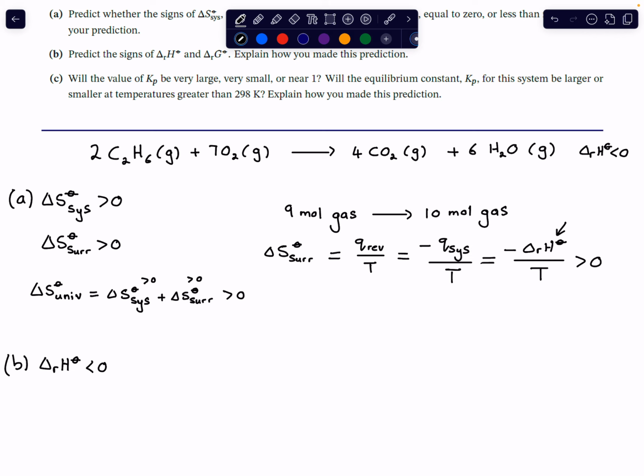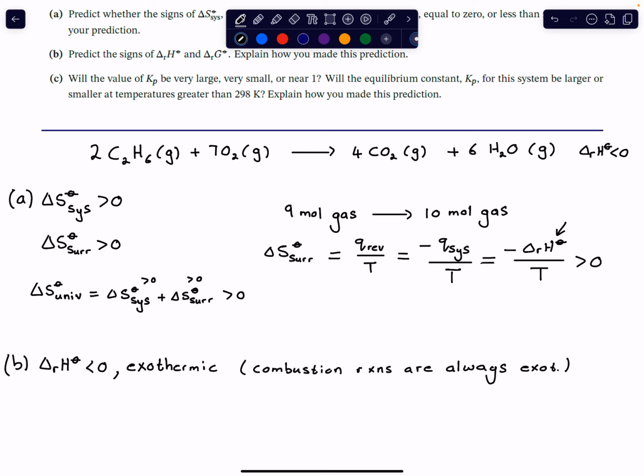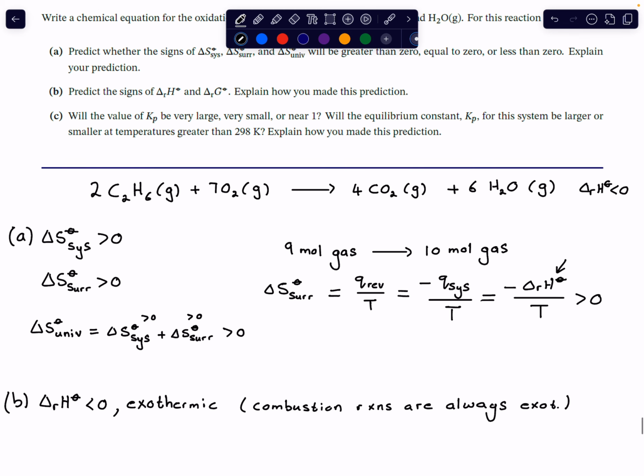Combustion reactions have a negative enthalpy because it's an exothermic reaction, and it's because combustion reactions are always exothermic. All right. So now, so that's the enthalpy.